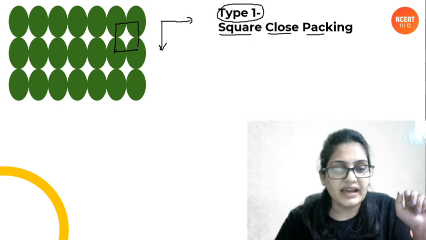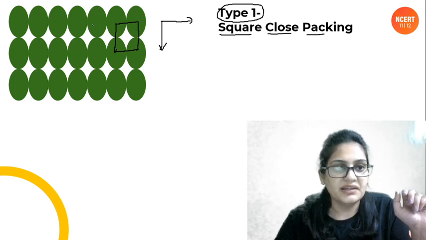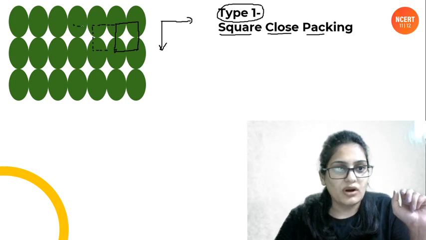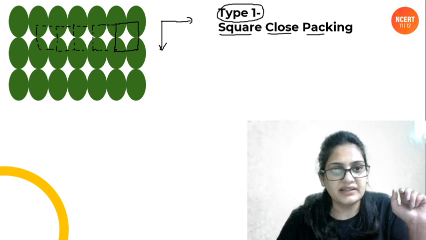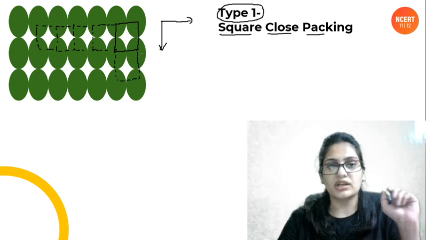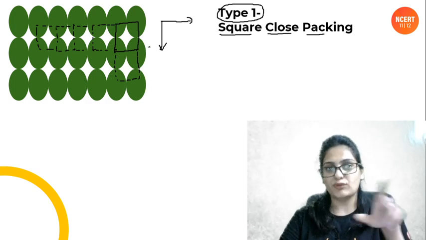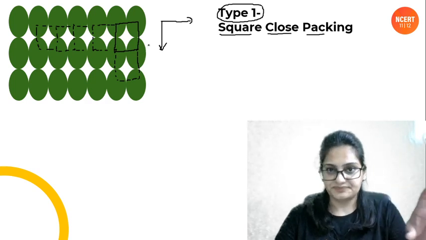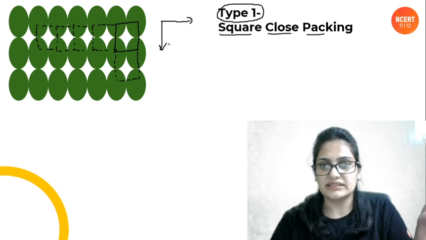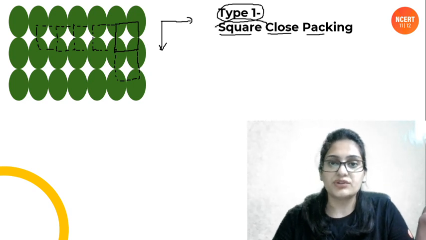If I repeat this square in all directions, like I am doing right now, then I'll get the complete crystal, right? Similarly, if I repeat it in the downward direction also, I'll get the complete crystal. So this is going to be the unit cell, and the basic shape of the unit cell is a square. That is why it is called square closed packing.